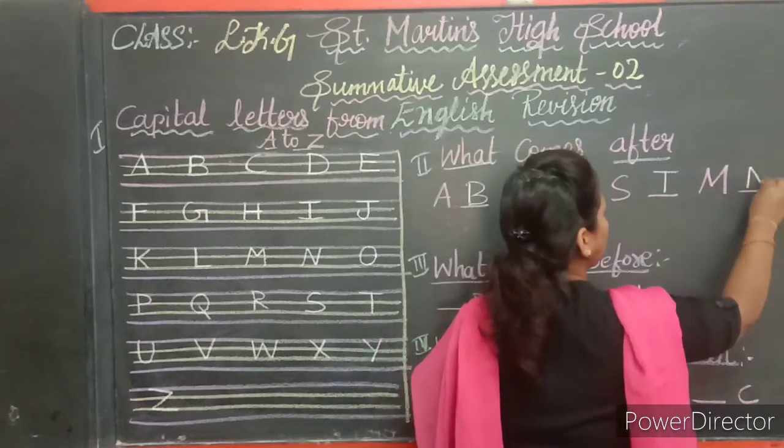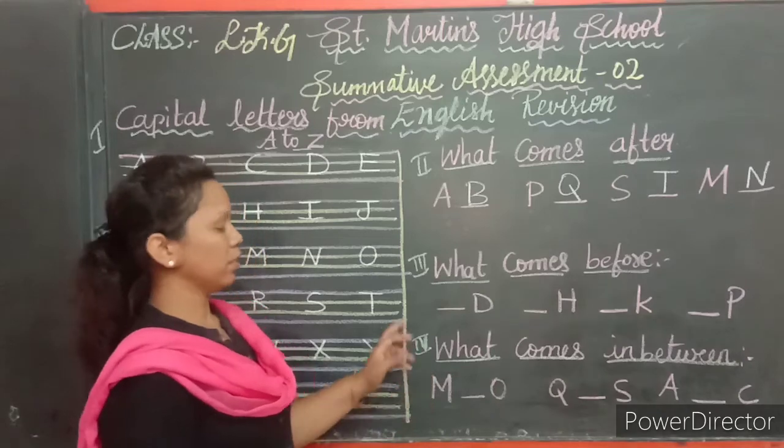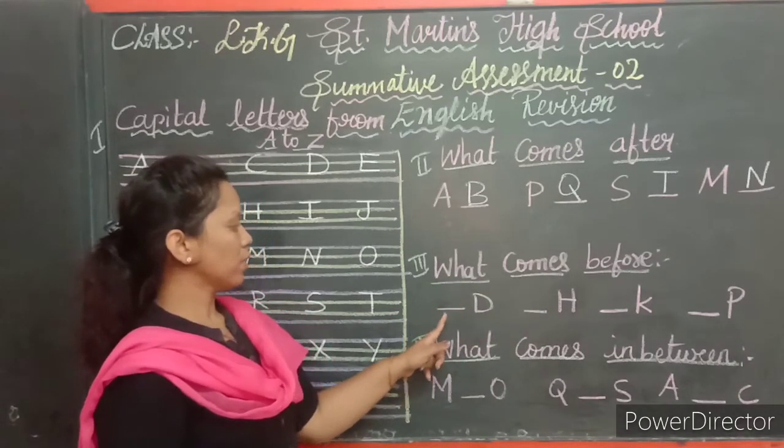So write letter N. Now the next line is what comes before the letter. So here you can see the blank.